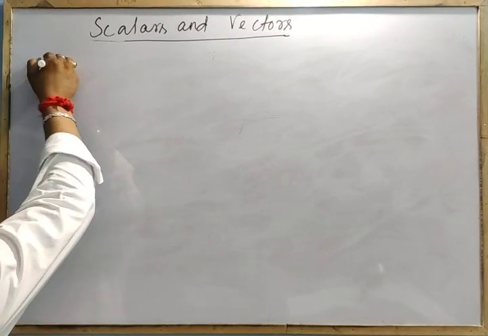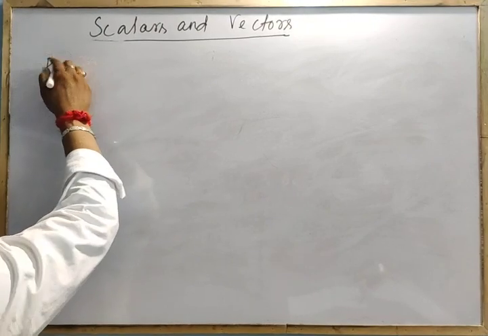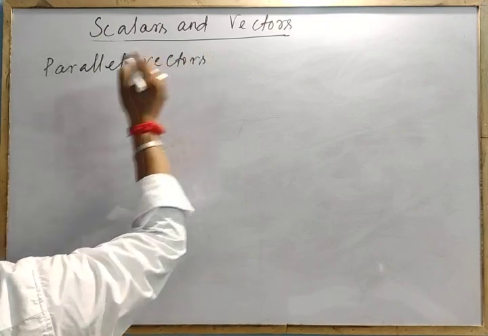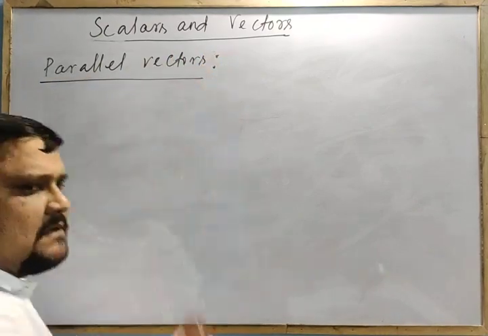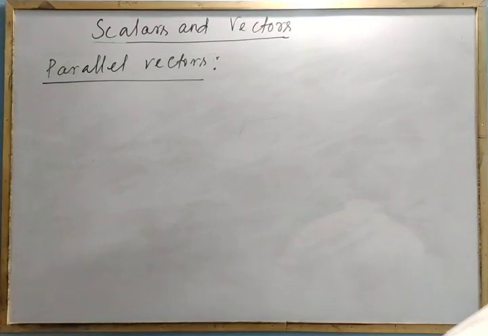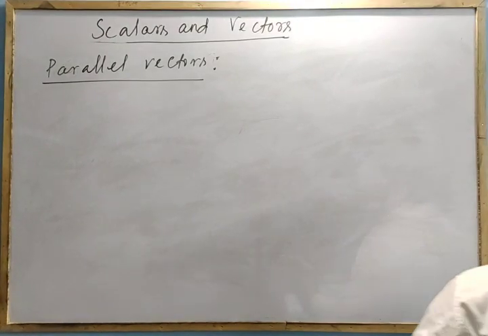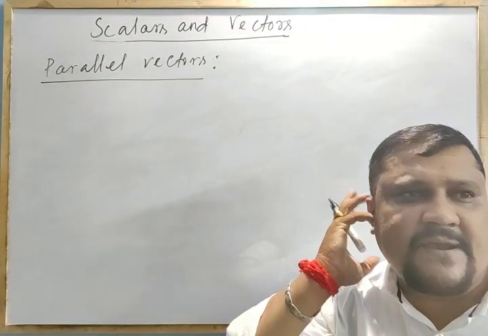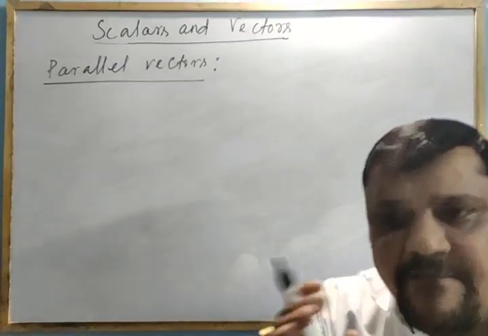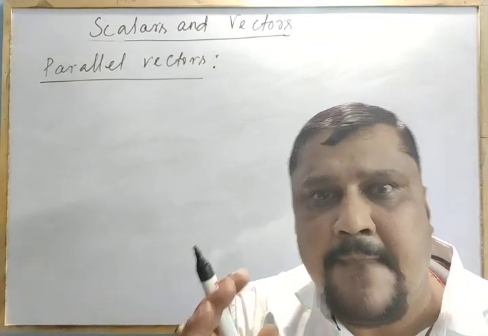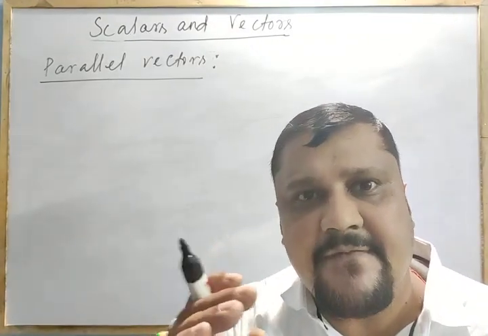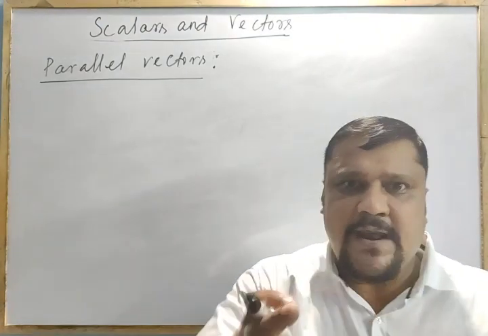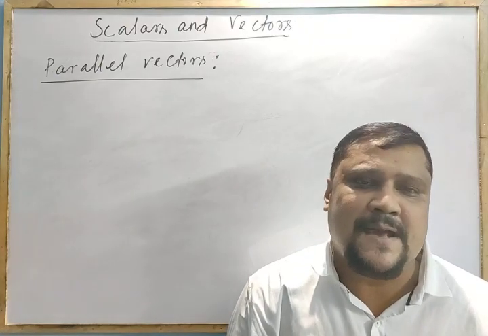Now we go for the parallel vector. What are parallel vectors? Two vectors are said to be parallel vectors if they have the same direction but may or may not have the same magnitude.